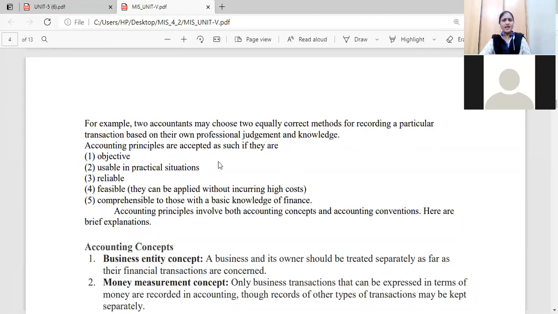So what are the things accepted? If they are objective, usable in practical situations, and if they are reliable, and if they are feasible, that means they can be applied without incurring any high costs, and comprehensible to those with a basic knowledge of finance. Okay. If they are having such type of principles, if they are following such type of things, we can follow them.